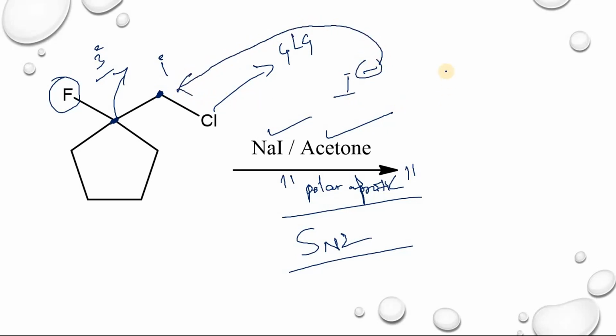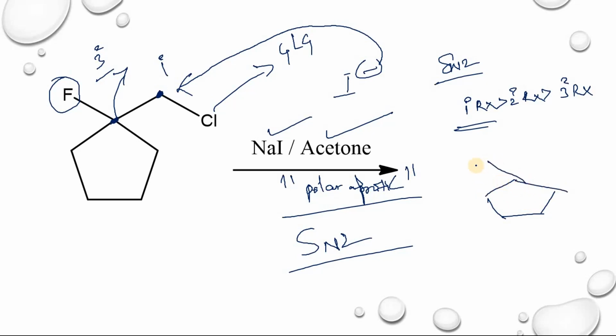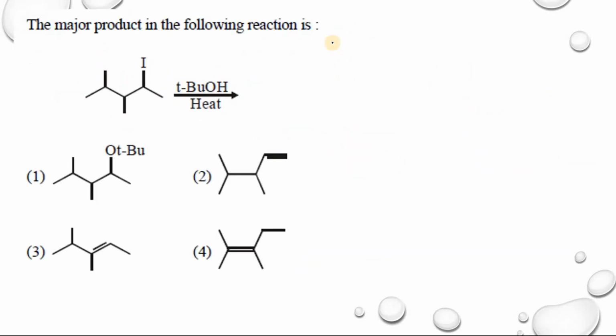We know that in the SN2 case, the rate of reaction is primary alkyl halide greater than secondary alkyl halide greater than tertiary alkyl halide. So the primary alkyl halide will react, and you will get this product. The fluorine will not be substituted. Here there is a substitution of chlorine by iodine. This one was recently given in IIT JEE Mains.